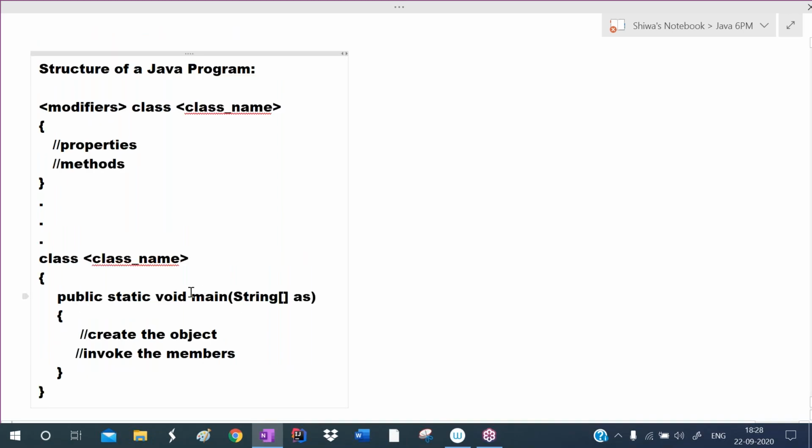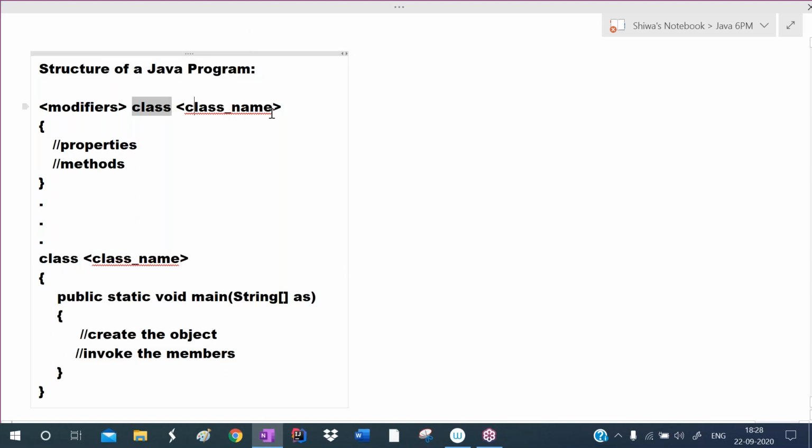Now, if you observe here, we are defining the main method inside the class. In Java, we define each and every member inside the class only. Each and every variable, method, including the main method, we define inside the class only. So the main method also we are defining in the class. So this is the structure we have to follow to develop a Java program.